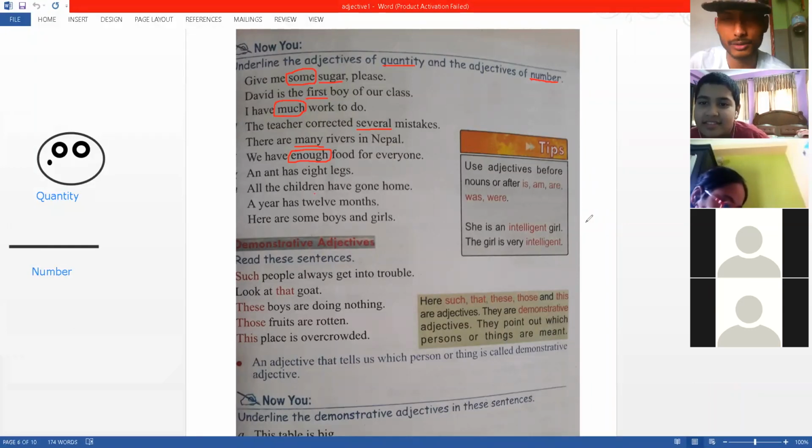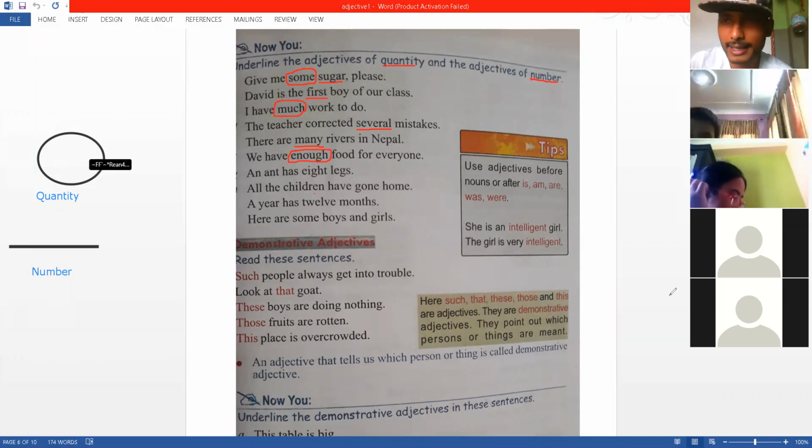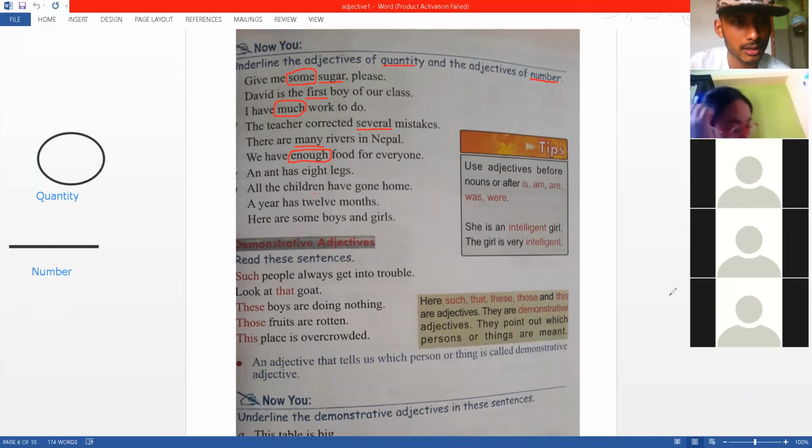Kavya, is that you? Hold on. An ant has 8 legs. Huh? What did you say, Kavya? Did she say something? Okay. I don't know. The video is turned off. All right. I'm going with someone else.